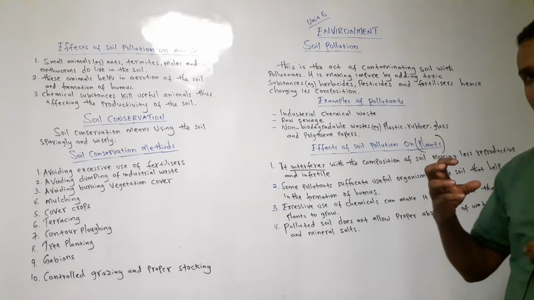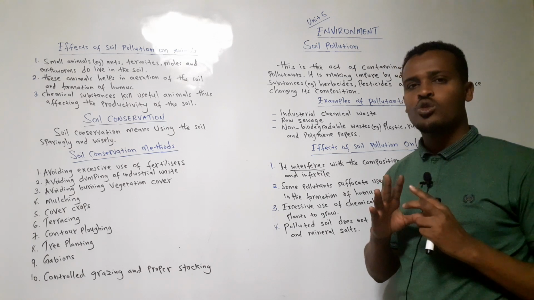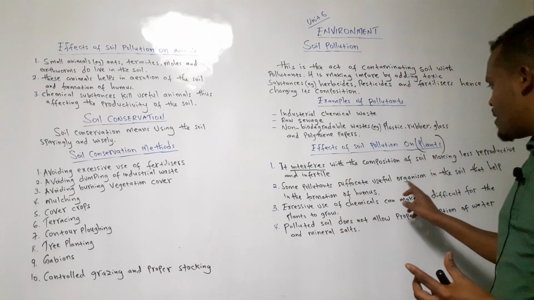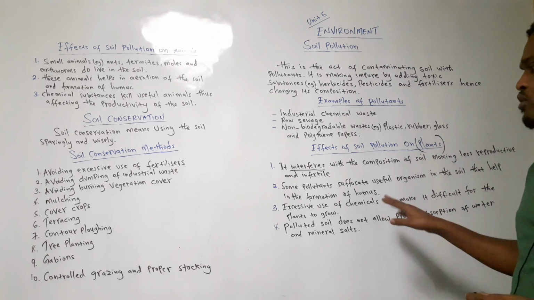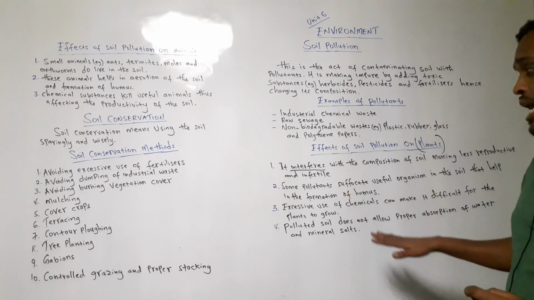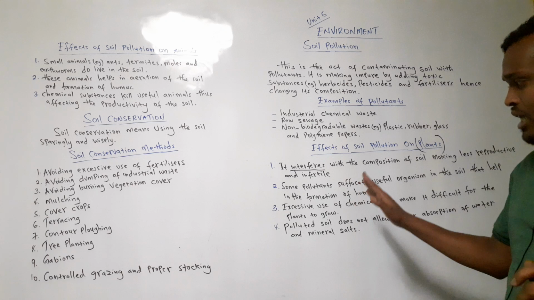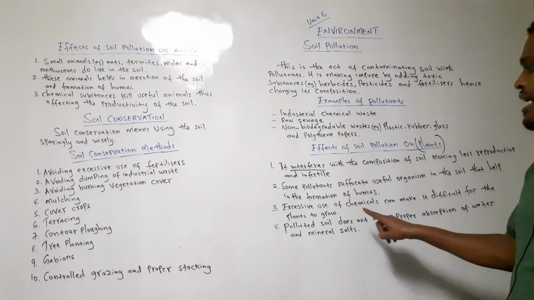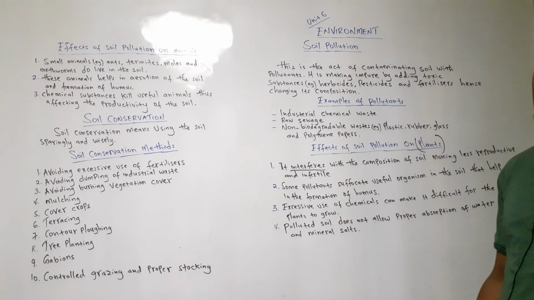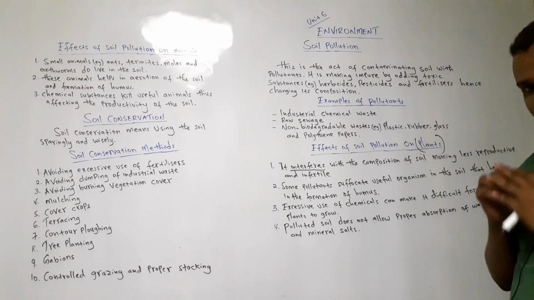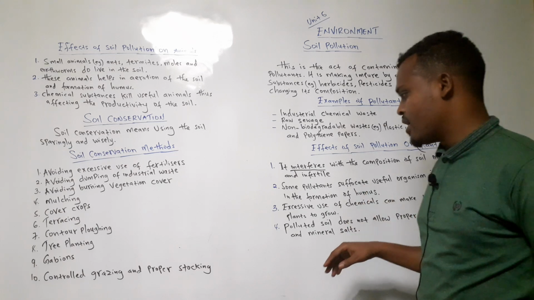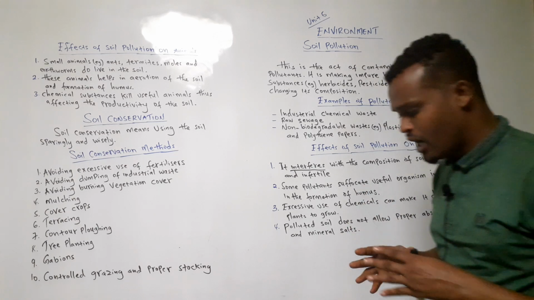Suffocate creates a scenario whereby the living things couldn't even breathe. When the things did not breathe or they are suffocated, they die. Then it destroys everything, which means no more humus, because some of the composition of the soil is being destroyed.